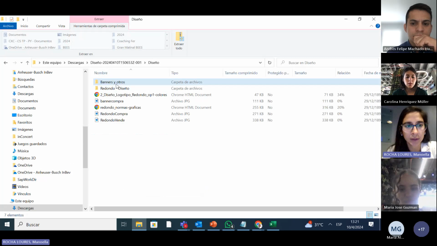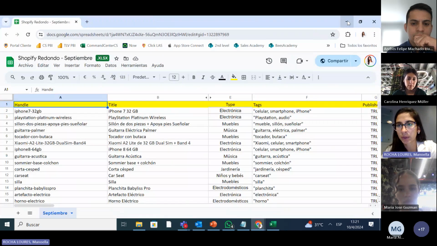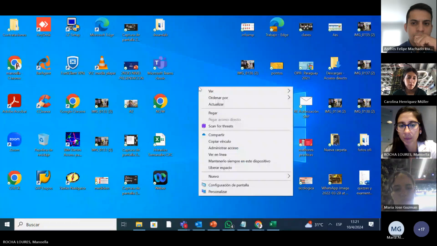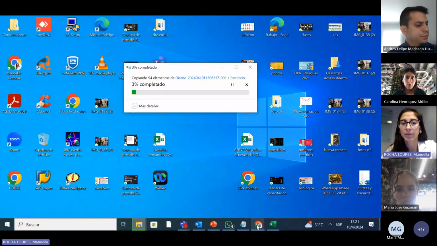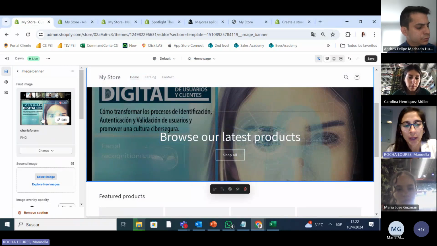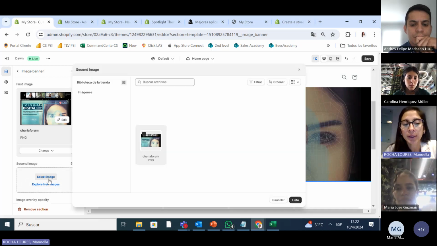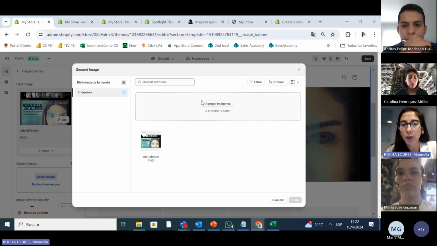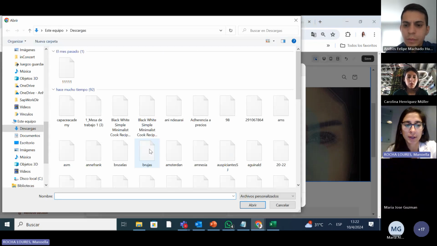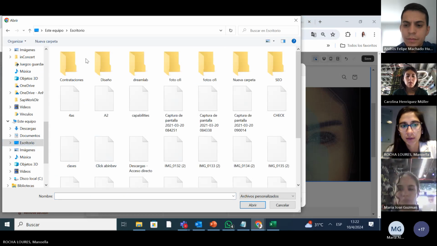Give me one second. Let me do something so we can work on this. If not, we won't be able to work on this. Okay. So here, just so you guys know, I put one image. What we recommend as a consultant is not to put more than three images, because people don't stay too long there. So let's just add another one while we wait. Here we go.